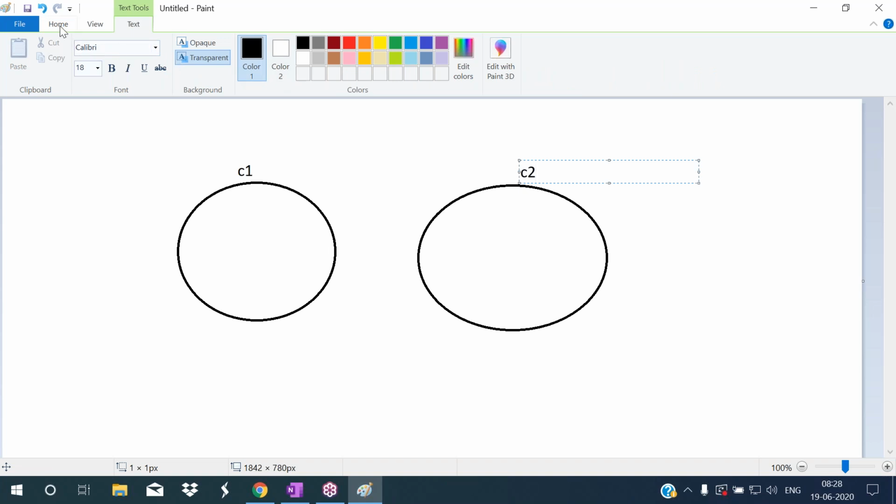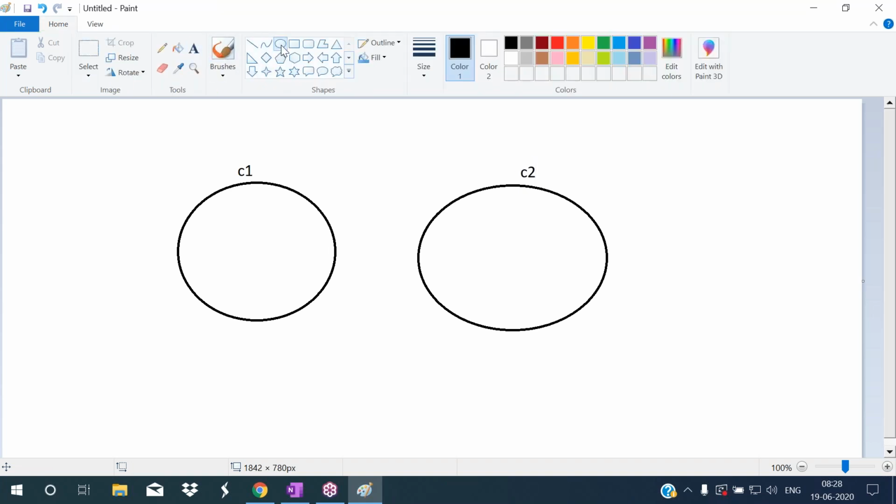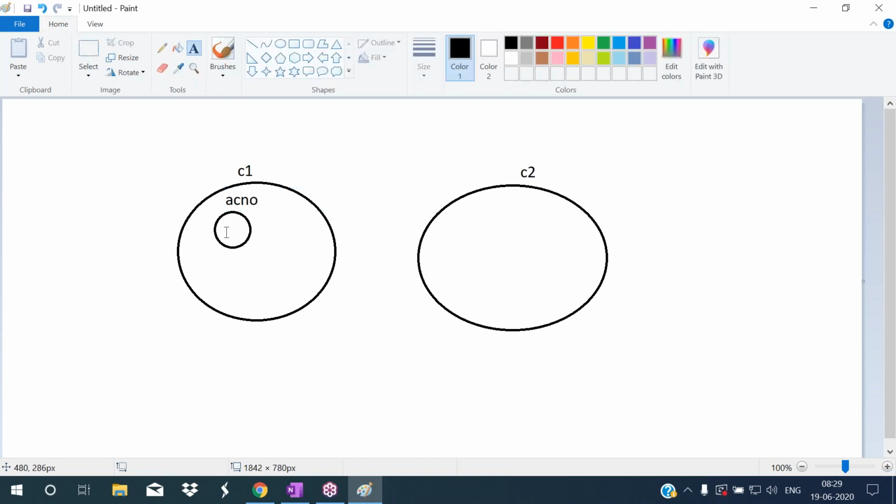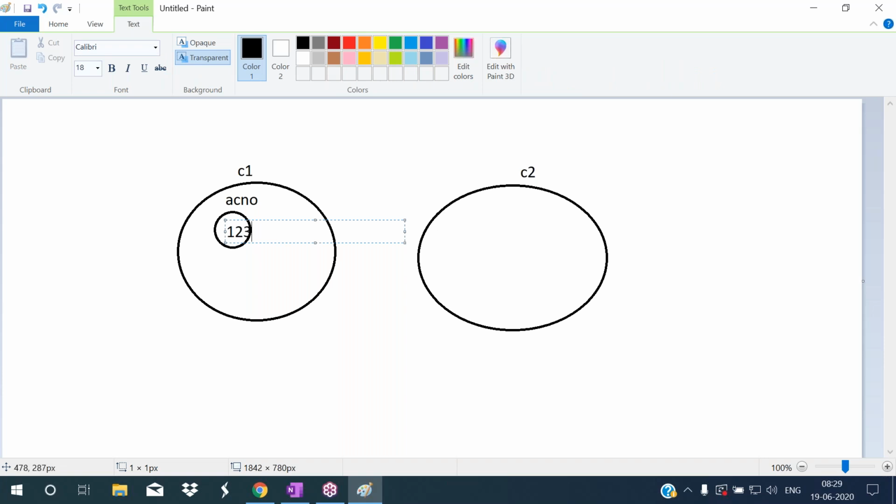So what are the properties we require? Bank wants to maintain his account number. So account number is one property. For example, his account number is 123. So this 123 is the data of that customer one. Here, account number is a property, and that property's data is 123. So like that.